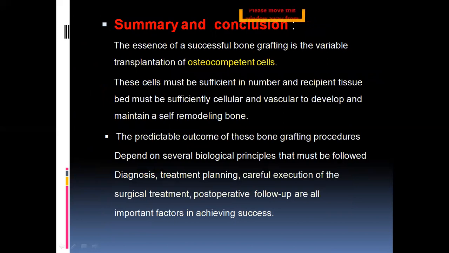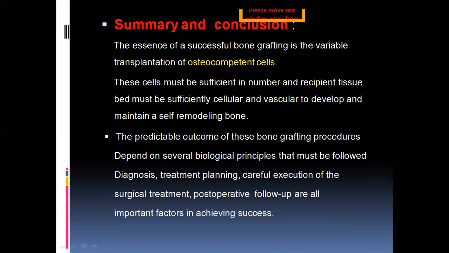So coming to the summary of the graft material: for the success of bone grafting, the properties of the graft material should always be maintained till the end, because it all depends upon the cells. The cells should be sufficient in number, not only in the graft material but also in the recipient tissue bed, which should have sufficient vascularity and cellular supply, so that it can maintain self-remodeling bone.